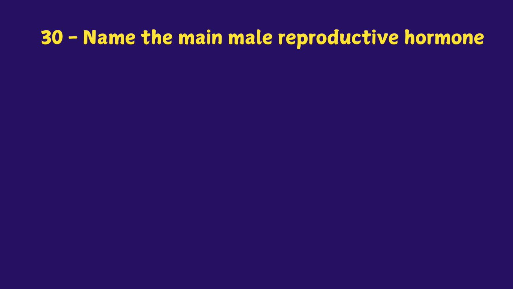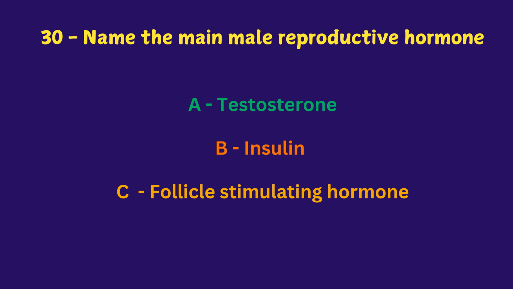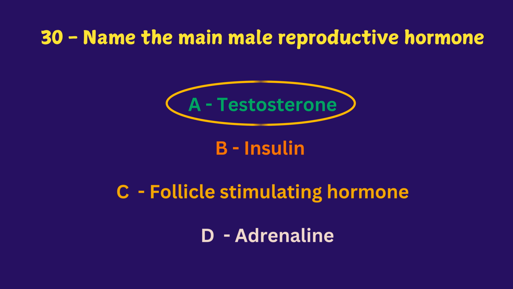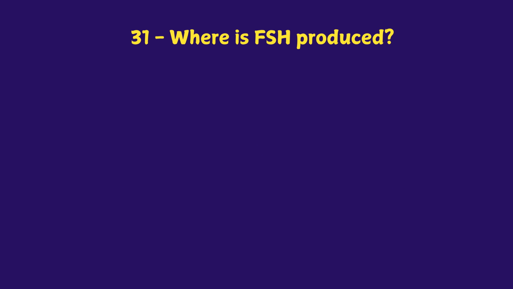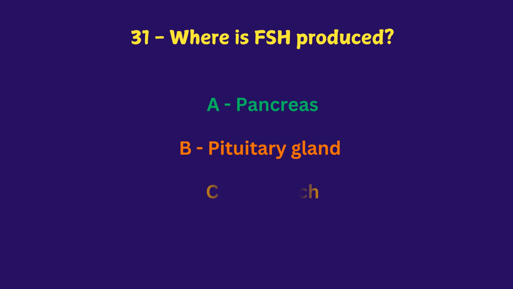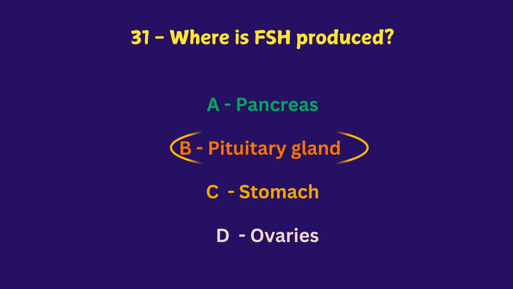Name the main male reproductive hormone. Is it testosterone, insulin, follicle stimulating hormone, adrenaline? The answer is testosterone. Where is FSH produced? Pancreas, pituitary gland, stomach, ovaries. The answer is pituitary gland.